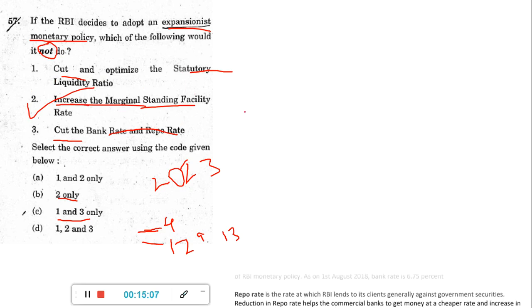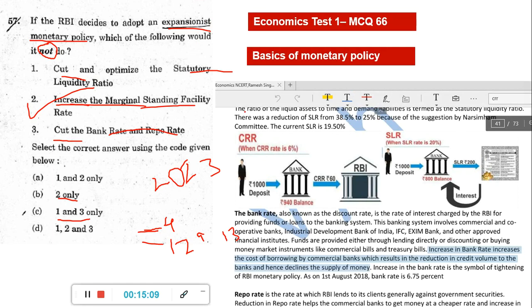Okay, so this again, if you don't know, my free lecture is there on the internet on YouTube. You just search, okay, what is repo rate or what is banking. One video will come. In that I have explained all these things. So what is CRR? What is SLR? So how it works? Okay, see, in 1,000, 6% means this much you have to keep. Remaining only you can lend. Okay, 940 balance. Like that, there is a concept.